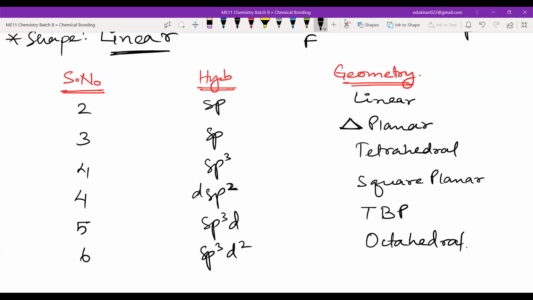Now, if you remember the steric number and hybridization, you can determine the geometry by arranging them. But it is better that you remember these things also. Remember hybridization along with the geometry.